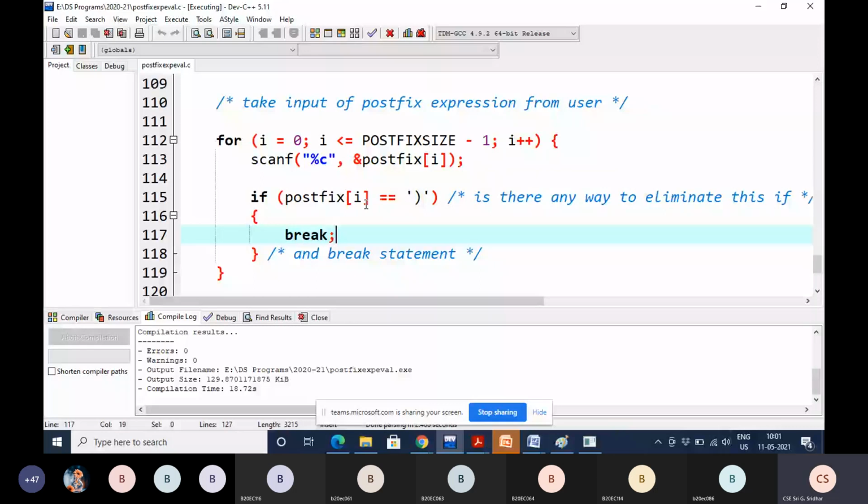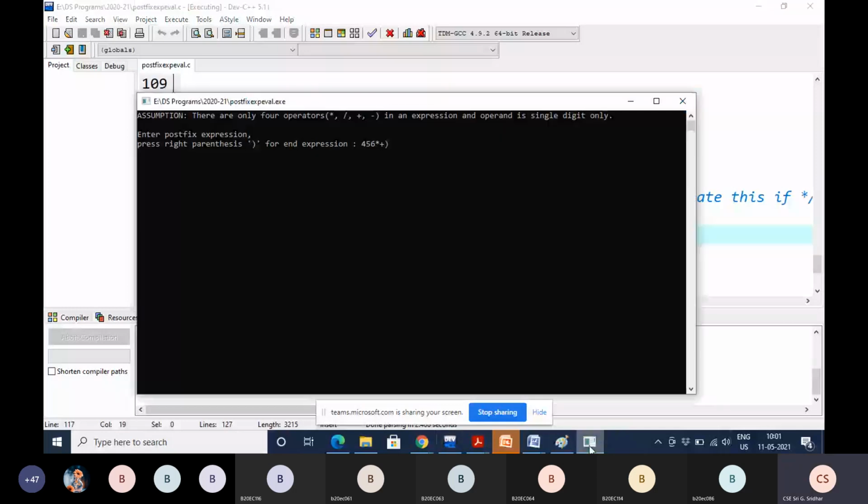What is postfix of 0? What is the first symbol in the postfix expression? 4.